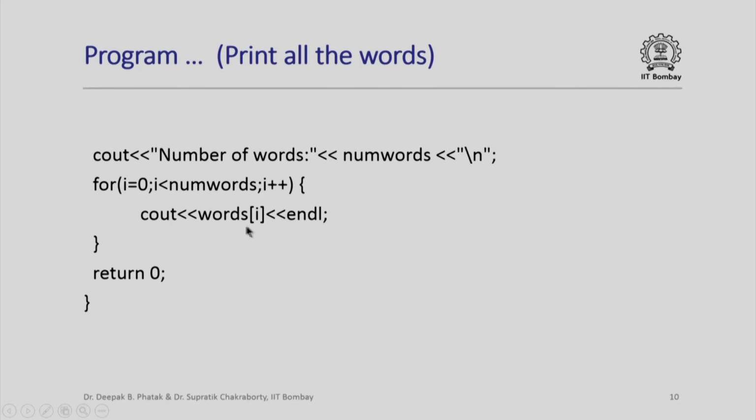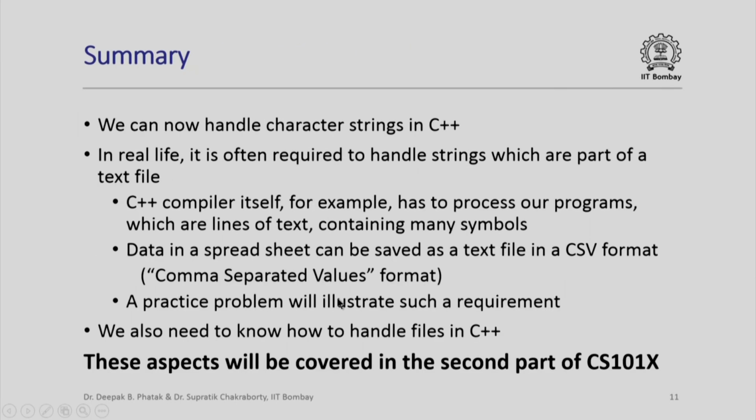Notice that words is a 2-dimensional array, but C++ understands if I just put words[i], that means the ith row. Since the ith row represents a valid string, C++ permits me to use this as if it was a 1-dimensional array with the name words. This will output the ith word. I varies from 0 to num words, and I would have got all my words printed.